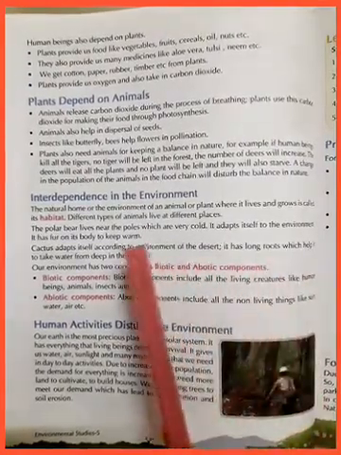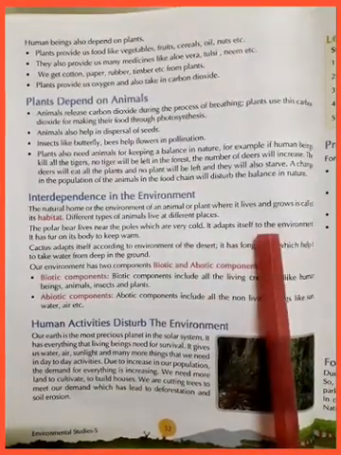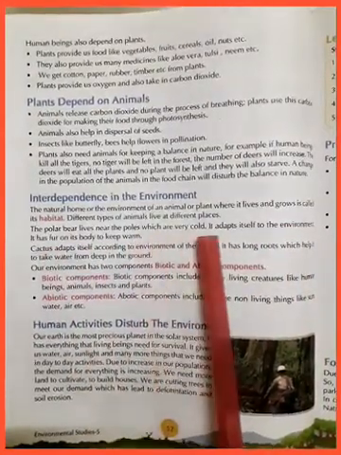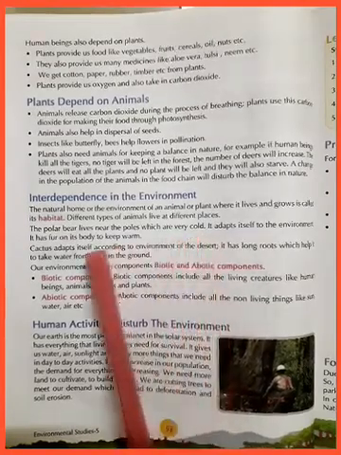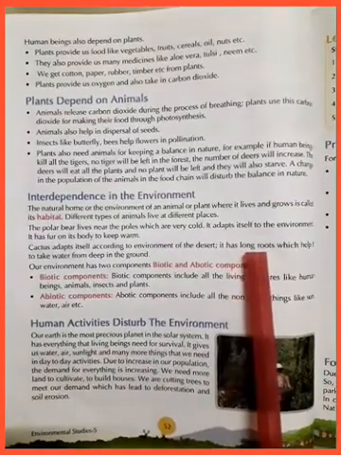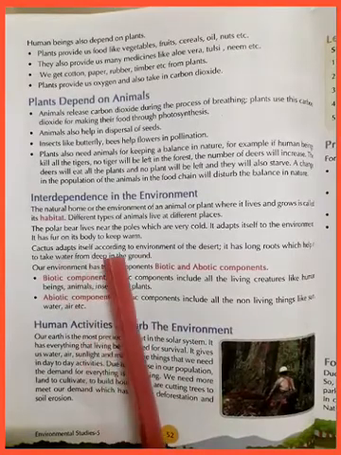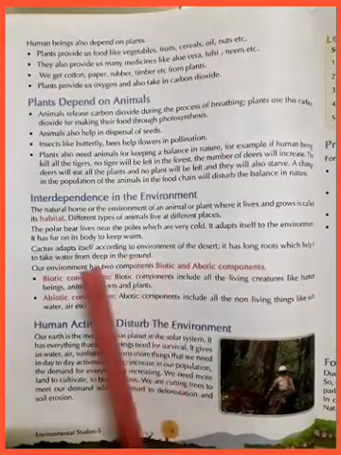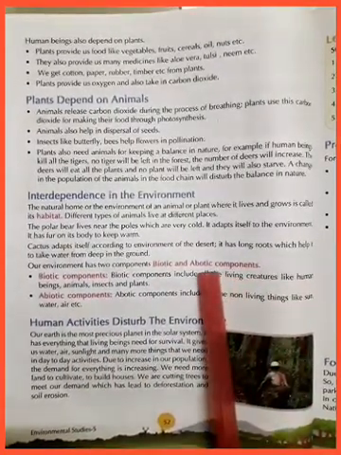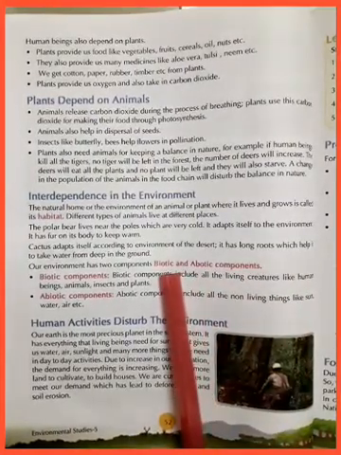The natural home and the environment of an animal and plant where it lives and grows is called its habitat. Different types of animals live at different places. The polar bear lives near the poles, which are very cold. It adapts itself to the environment. It has fur on its body to keep warm. Cactus adapts itself according to the environment of the desert. It has long roots which help it to take water from deep in the ground.